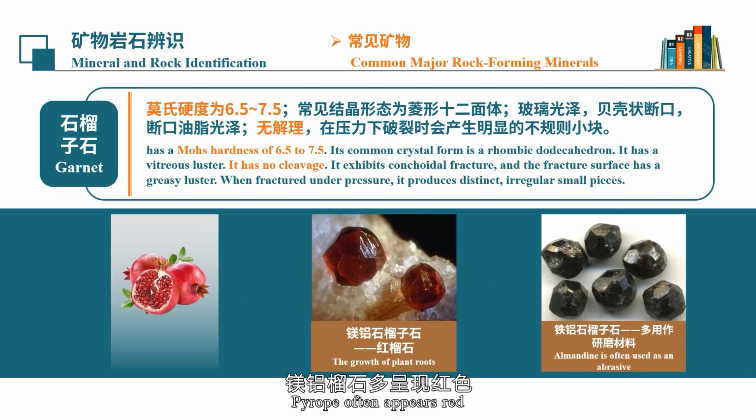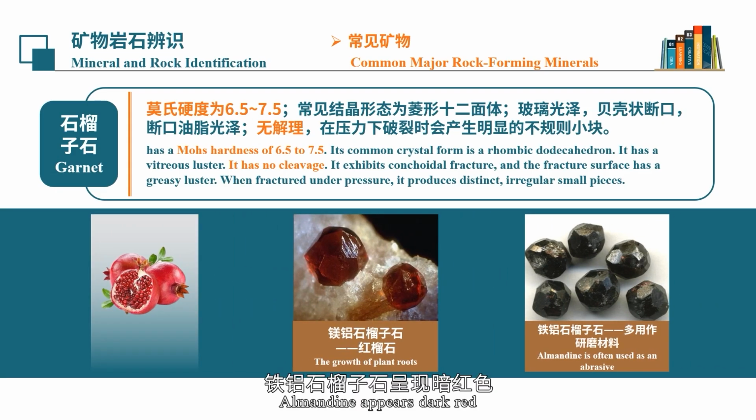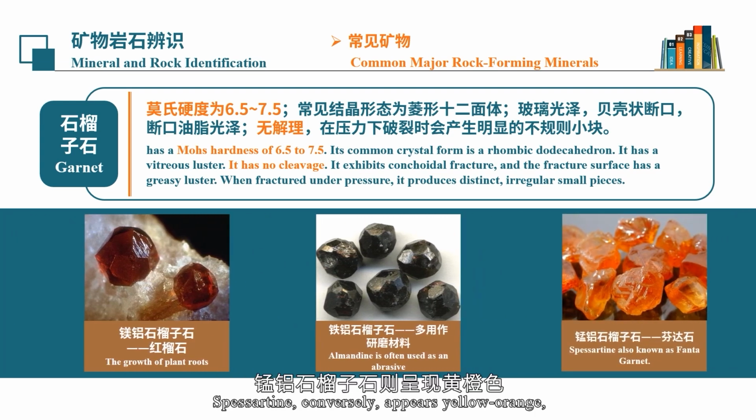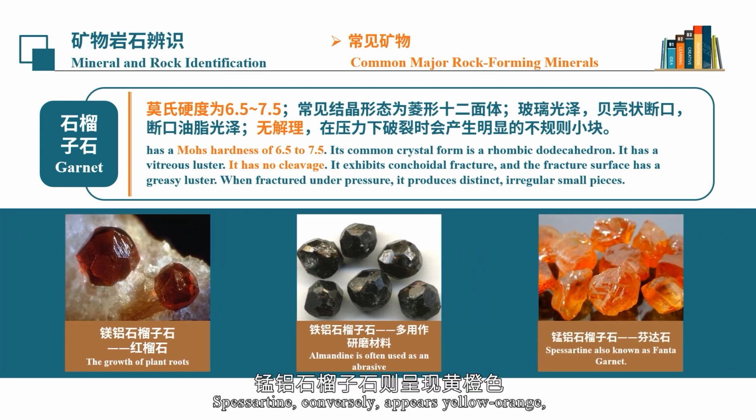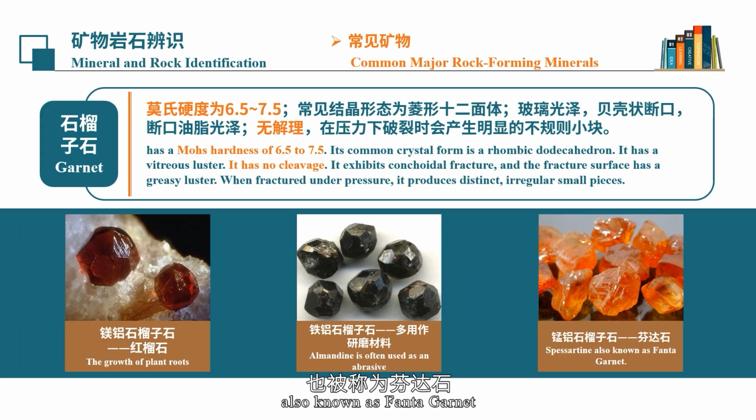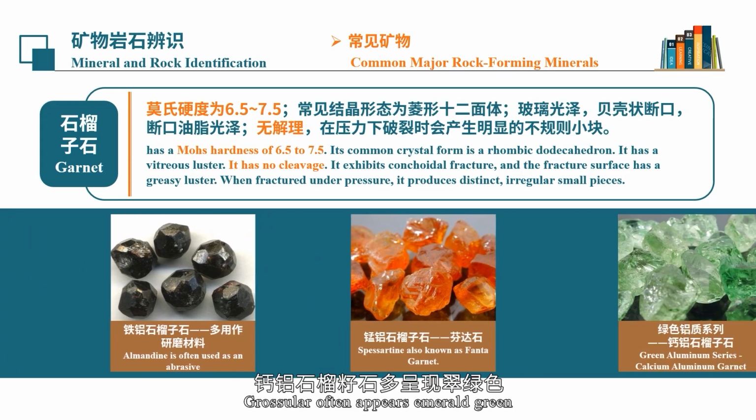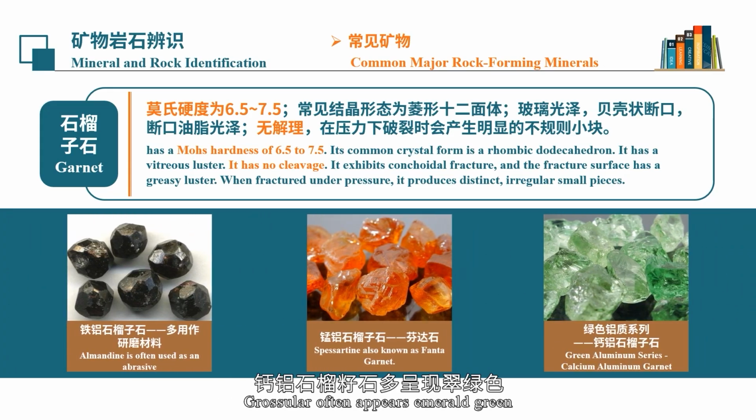Pyrope often appears red. Almandine appears dark red and is often used as an abrasive. Spessartine, conversely, appears yellow-orange, also known as Fanta garnet. Grossular often appears emerald green.